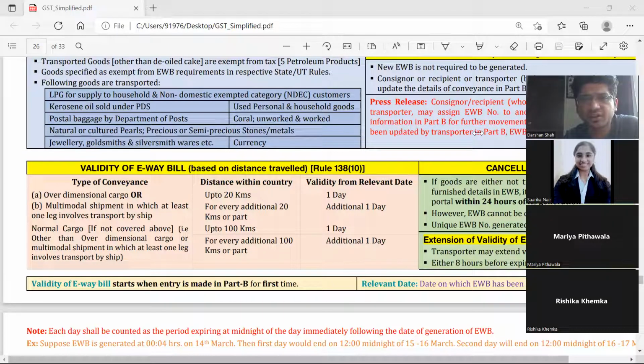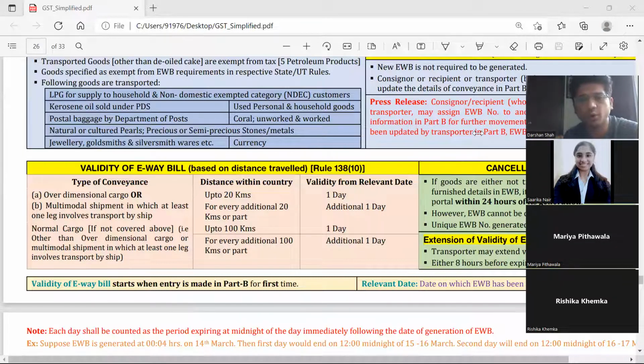There is a doubt. Is the first return rule applicable for composition scheme? No, not necessary, na? Because a composition scheme dealer also files GSTR 4. A composition scheme dealer knows how to file returns, right? So when a composition scheme dealer becomes a normal registered person, there is no concept of first return. You will have to directly go with GSTR 1 to 3.